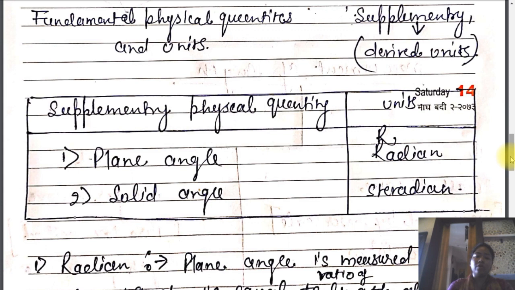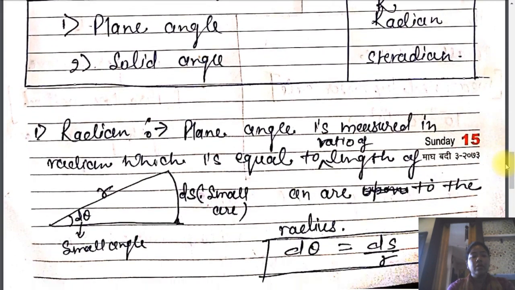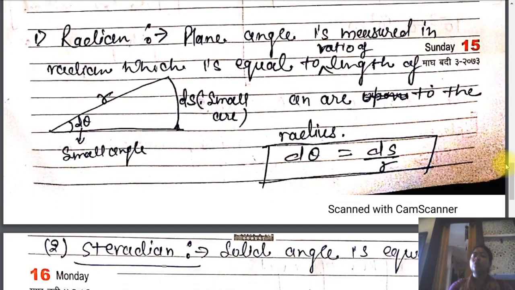That means for solid bodies we have to calculate solid angle, not plane angle, and for planar bodies we calculate plane angle, not solid angle. That is the simplest difference between the plane angle and the solid angle. Now we talk about the radian and the steradian, the units of the plane angle and the solid angle.